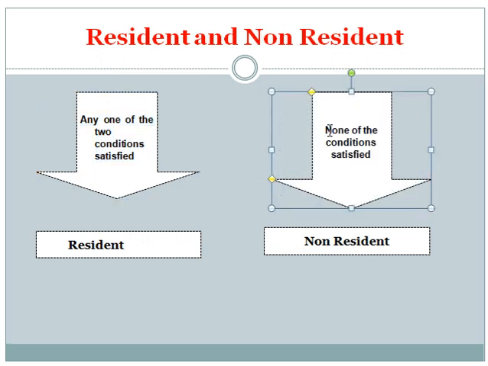If an individual does not satisfy any of the basic conditions, അതായത് ഒരു ബേസിക് കണ്ടീഷനും സാറ്റിസ്ഫൈ ചെയ്യുന്നില്ലെങ്കിൽ, he is a non-resident for the relevant previous year.